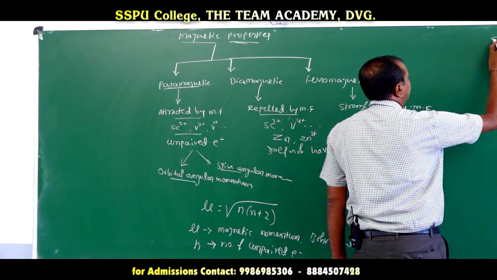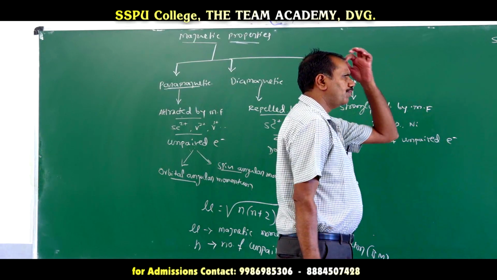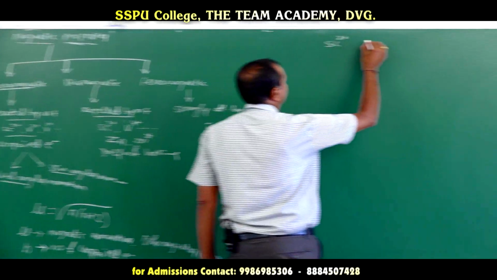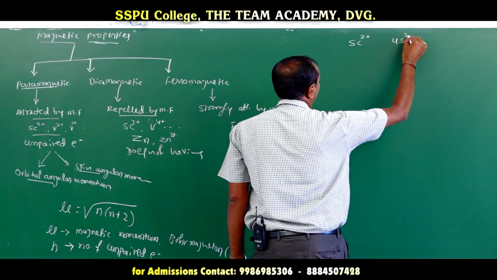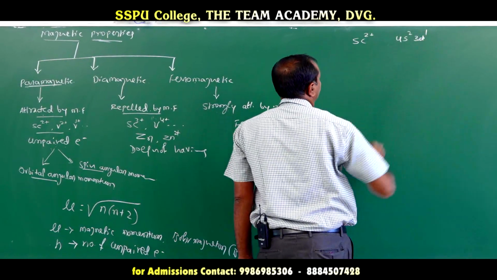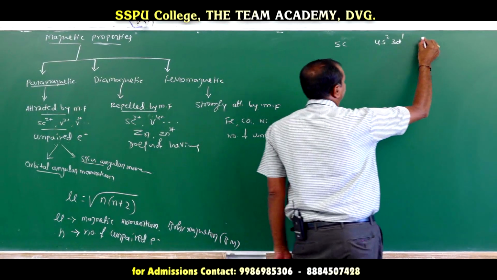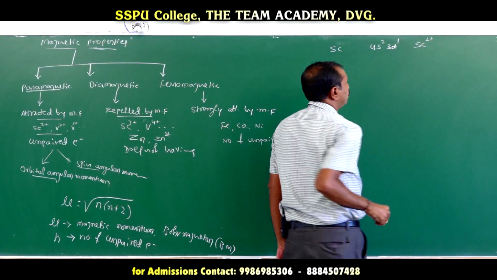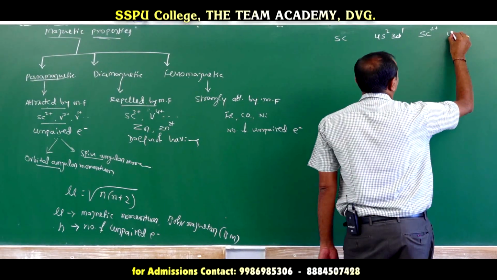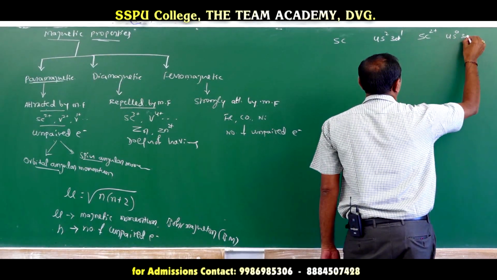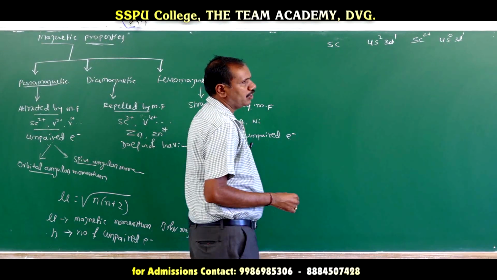In case of Sc2+ compounds, the Sc configuration is 4s2 3d1. Sc2+ means the configuration becomes 4s0 3d1.